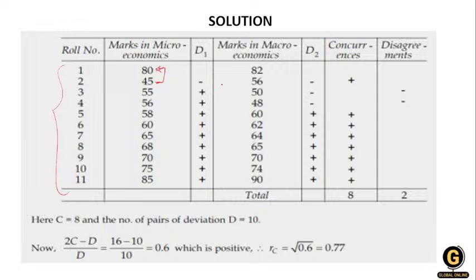So here I use a minus mark, a negative sign. Then the third roll number got more marks as compared to the second roll number, so this is a positive sign.